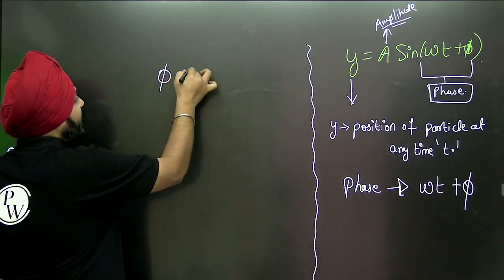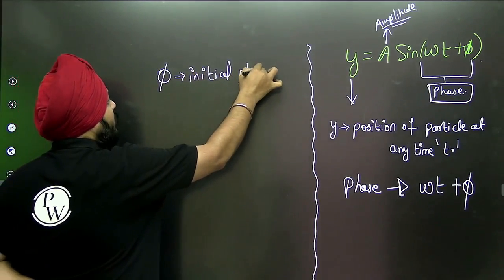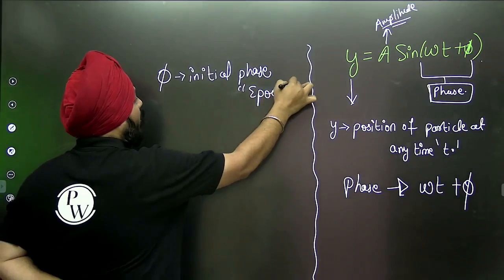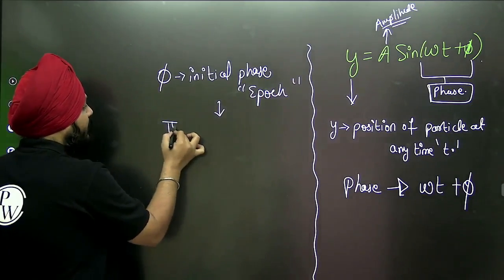Phi is the initial phase, also known as epoch.